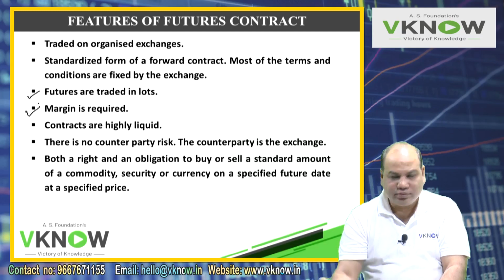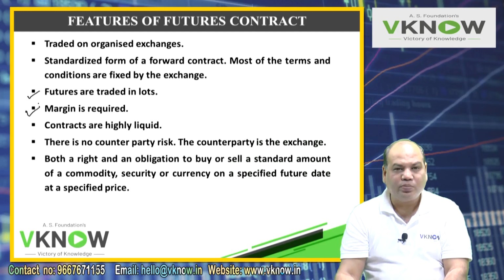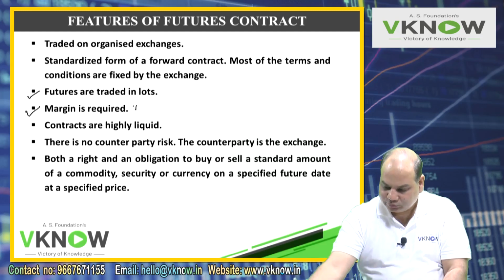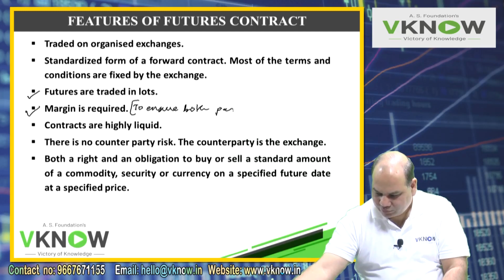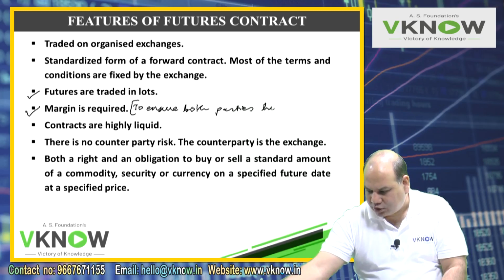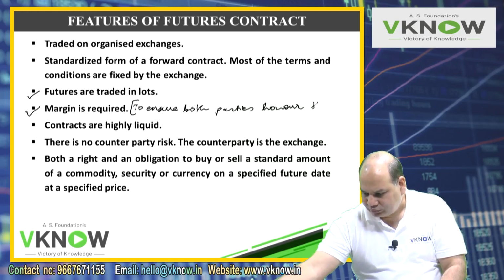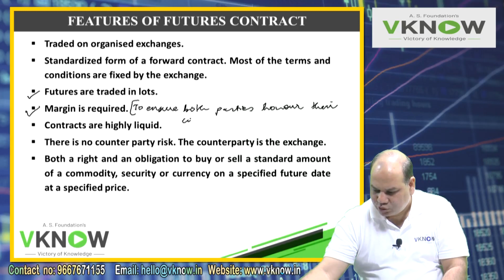Margin is required. This is to ensure that both parties honor their contract, otherwise the one who is losing will run away.